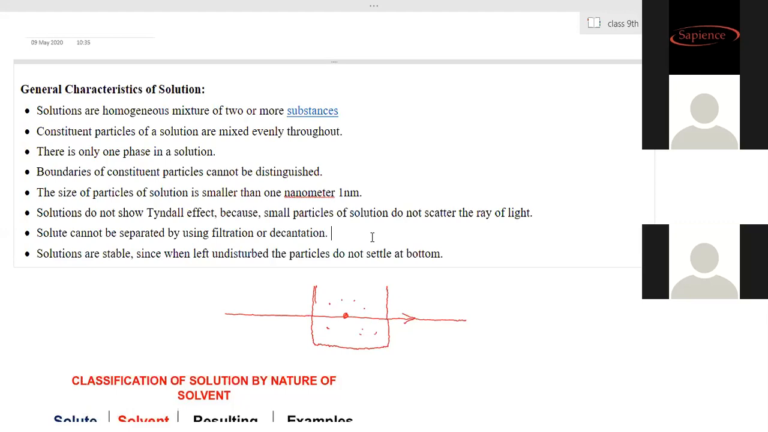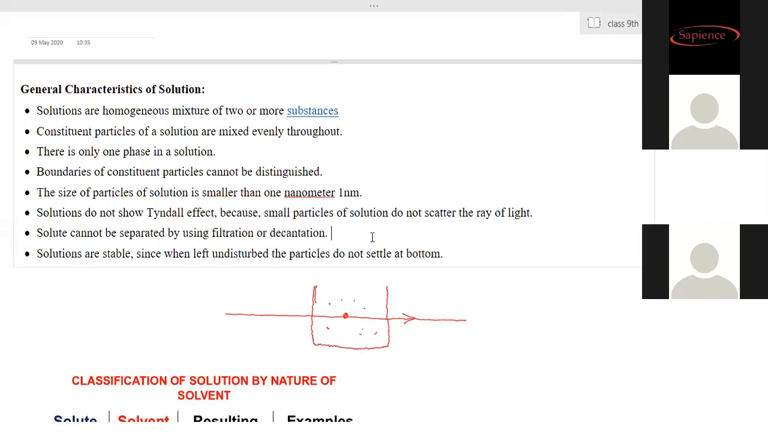So solutions are all homogeneous mixtures. But that homogeneous mixture should be prepared from non-reacting substances. The two substances should not react with each other. Otherwise, a chemical reaction will take place and a compound is formed, not a mixture. In a mixture, when the constituent particles mix thoroughly, physically, no chemical reaction takes place between them. So there only the mixing process is happening.